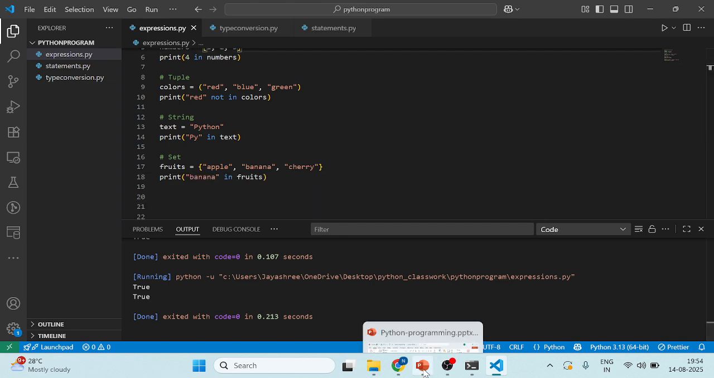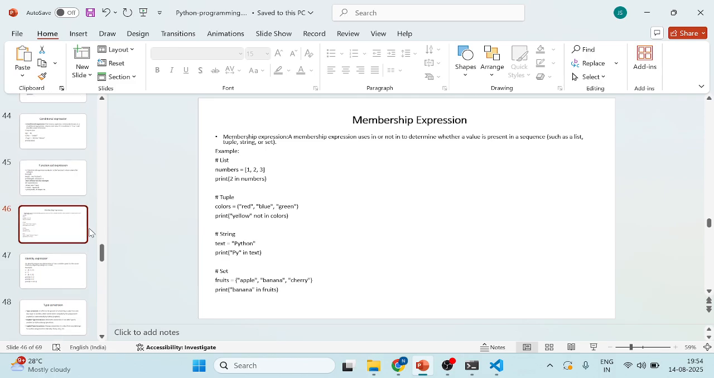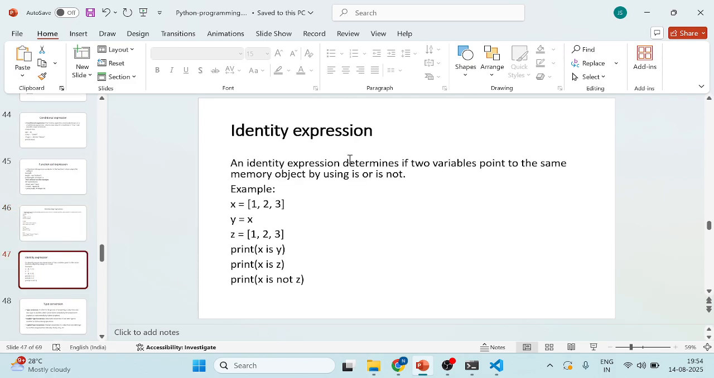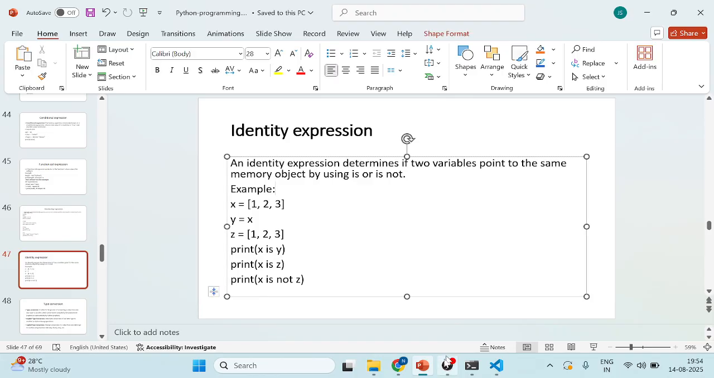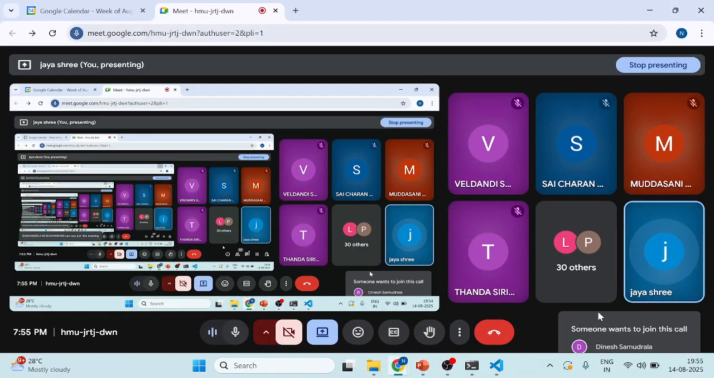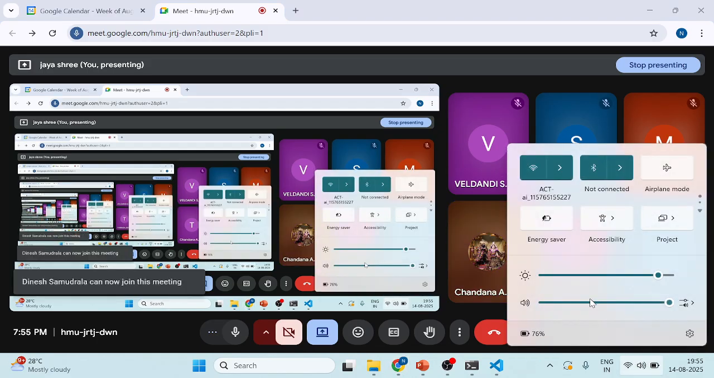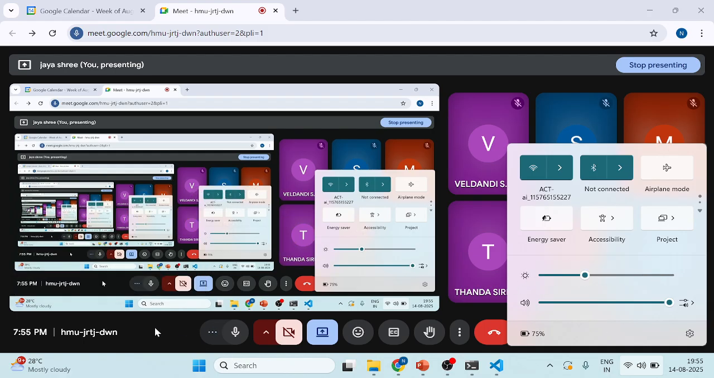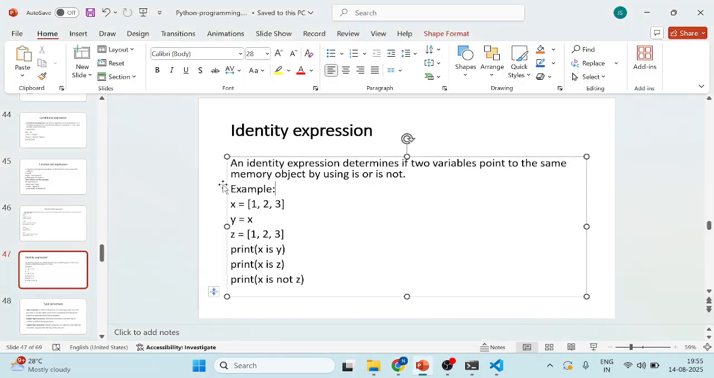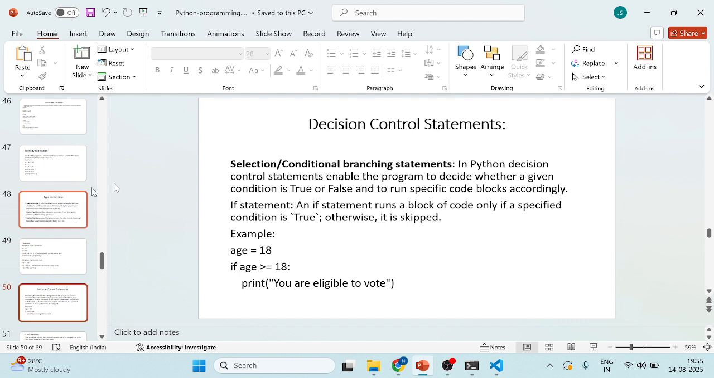So next, what do we have? Next, identity. So what is identity? Here the identity expression determines whether two variables point at the same memory, the same object, using is or is not, we will see. Okay. So I think we have already completed that one, right?